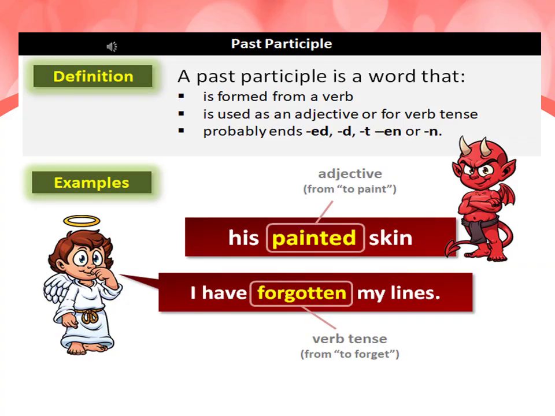Now, before moving to forming passive voice sentences, we're going to see an important element, which is the past participle. هذا past participle مهم في two cases. فيه regular هما اللي كيتزادهم ed وفي irregular هما اللي كيتحفظوا. Example, we have his painted skin يعني painted هنا regular وزدنا غير ed. وهنا في المثال الثاني I have forgotten my lines يعني نسيت الخطوط ديالي. So I have forgotten is the past participle of the verb to forget. هنا irregular يعني خصو يكون محفوظ.